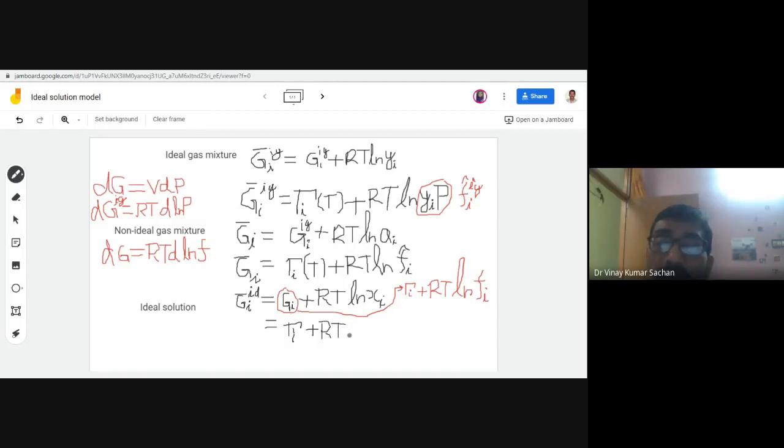This is only the Gibbs energy relation. So let me write here ln xi, and then ln xi into fi, because when you make a plus of this, RT ln fi plus ln xi becomes ln xi into fi.